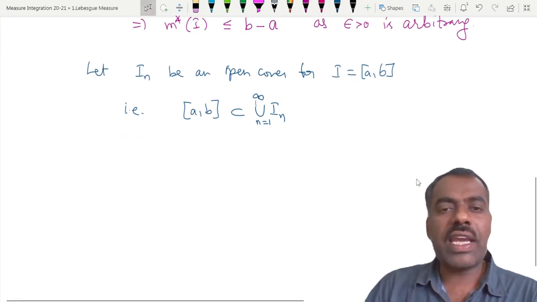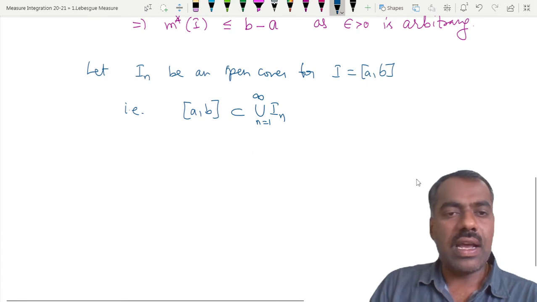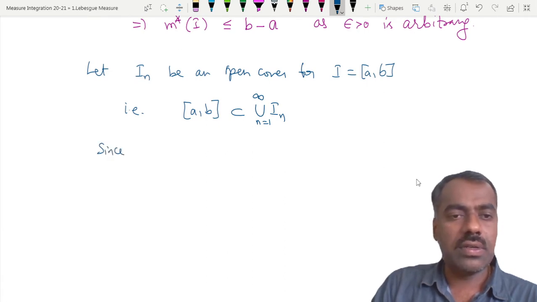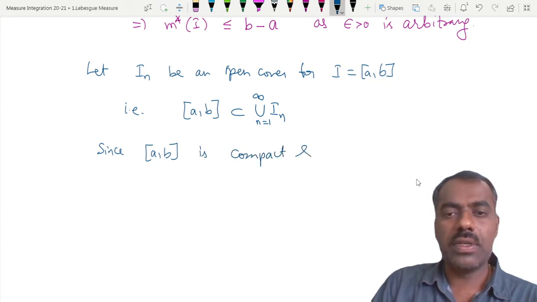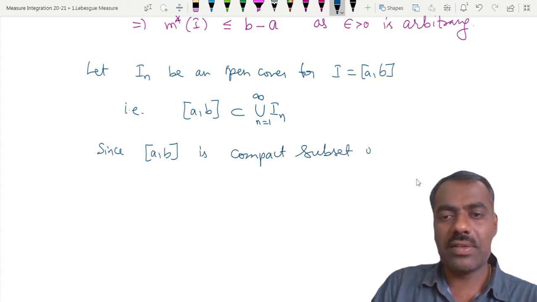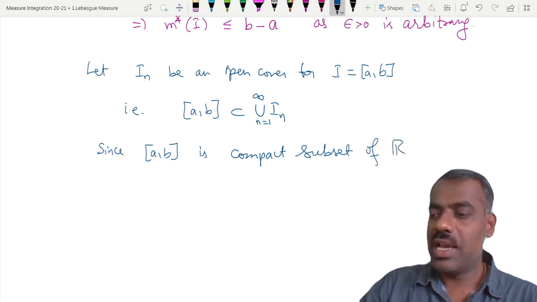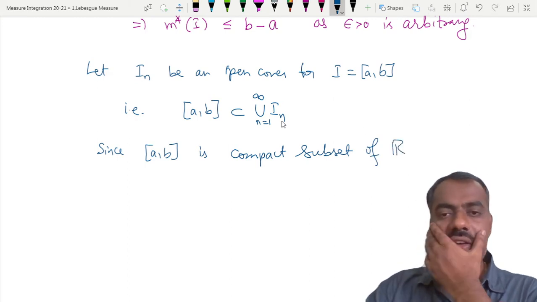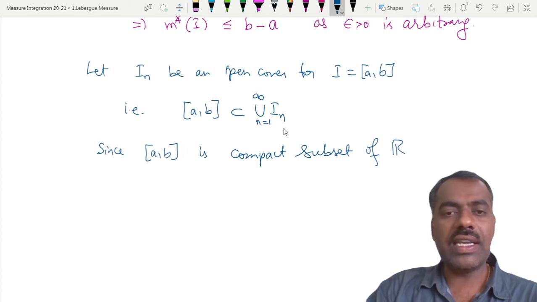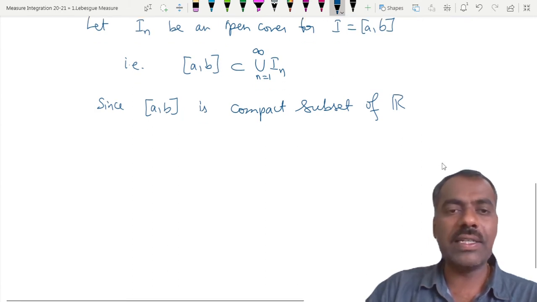So if you take a cover for this, since a comma b is a compact subset of R, then what we know is, whenever you have an open cover, it also has a finite subcover.